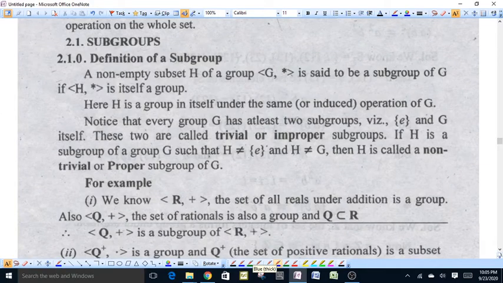Students, welcome. Today we will study another very important topic, subgroups.